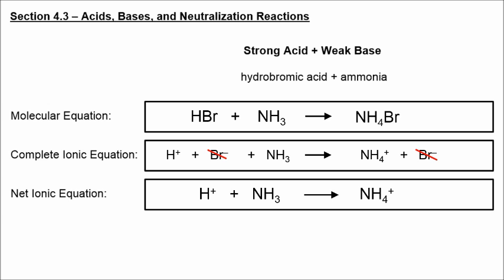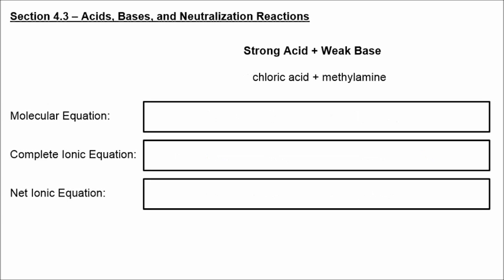In our next example, we have a weak base, which is methylamine, CH3NH2, reacting with a strong acid, chloric acid, HClO3. It produces the methylammonium ion as well as the chlorate ion. When this is written as one formula, which looks kind of strange, this is the methylammonium chlorate combination.